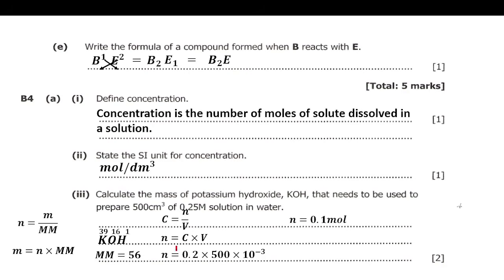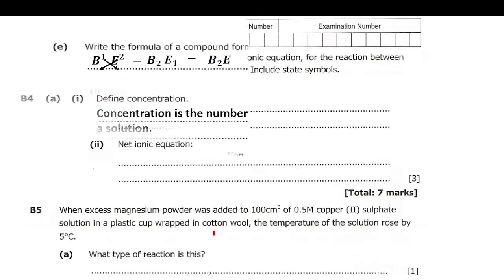Now we know the number of moles, so we'll substitute. We'll say mass is equal to number of moles times molar mass, and the number of moles is 0.1 times the molar mass, which is 56. When we multiply this, we'll get the mass as 5.6 grams as our answer. Okay, so let's go to another question.